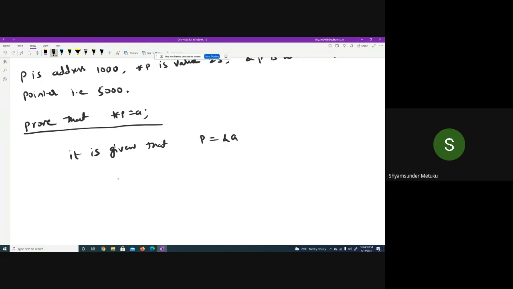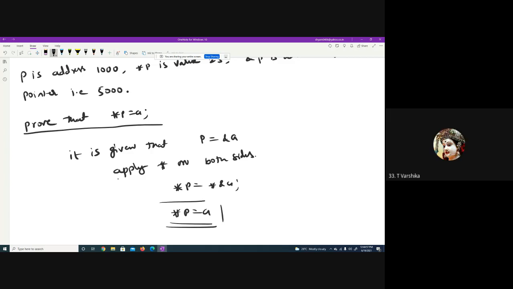Apply star on both sides. Then we get *p is equal to *&a. Then, as I said, they get cancelled. *p is equal to a. Is it okay? Yes, sir.